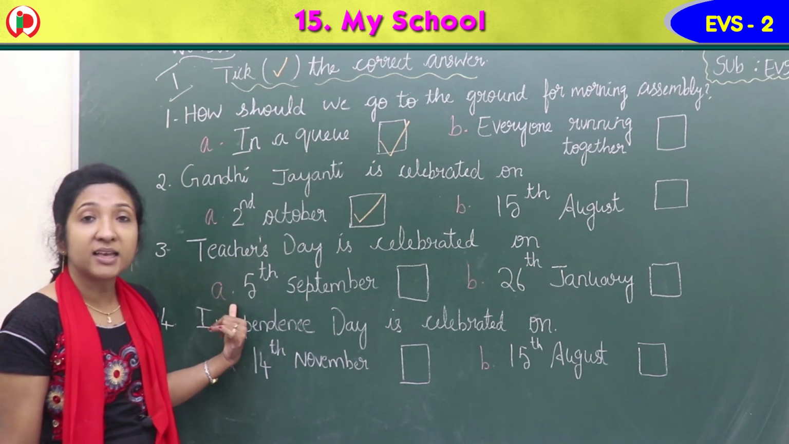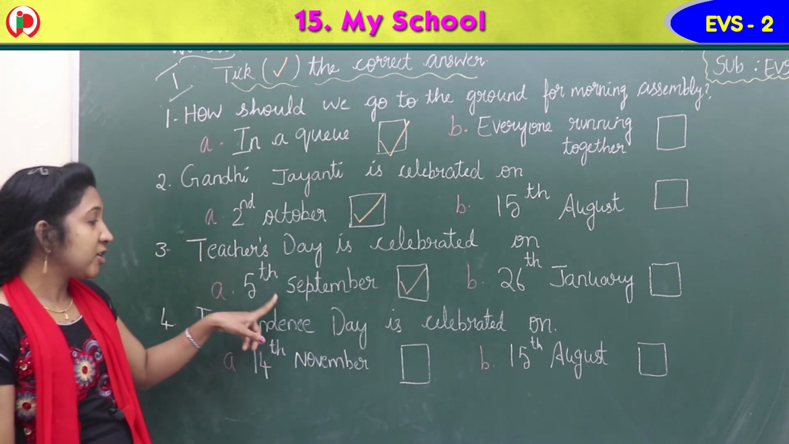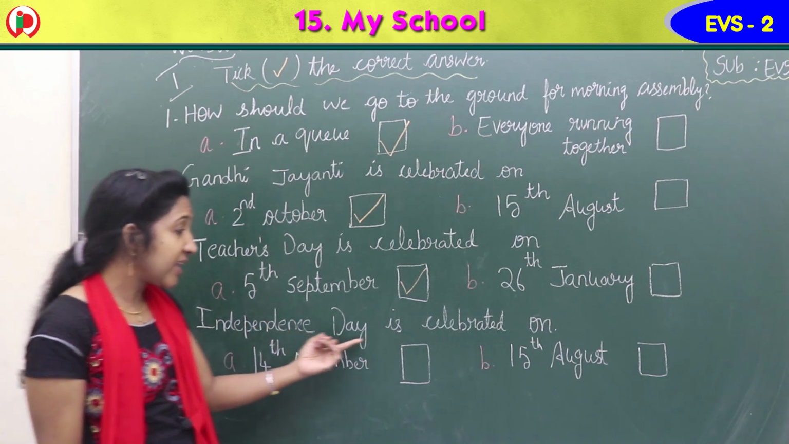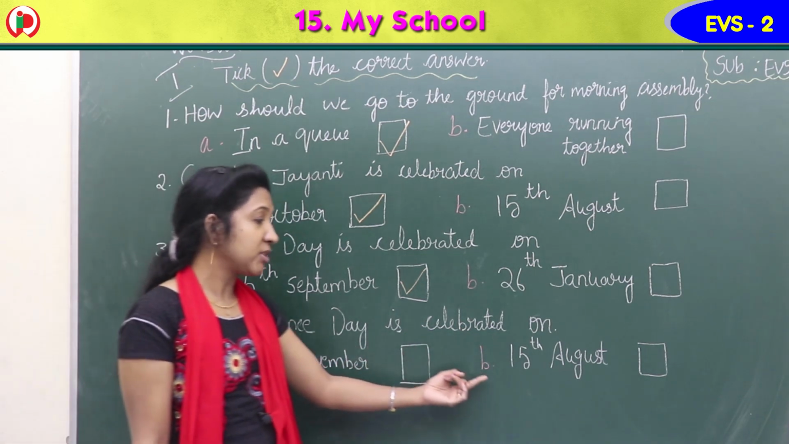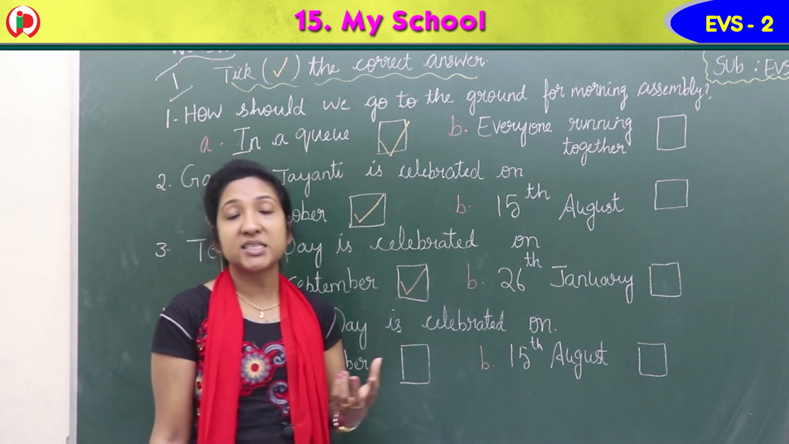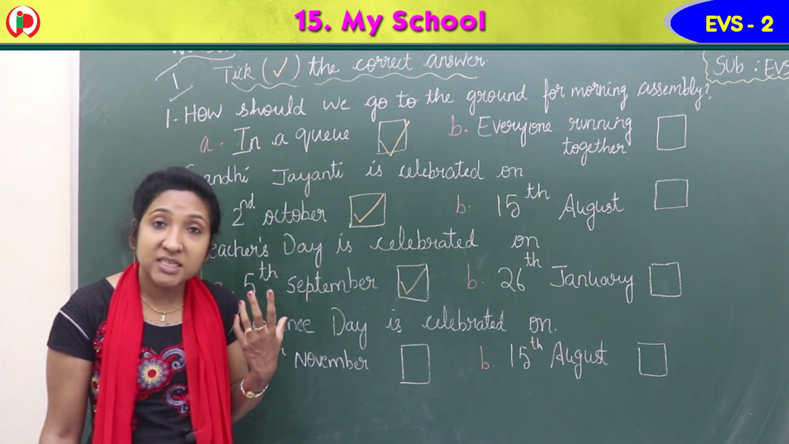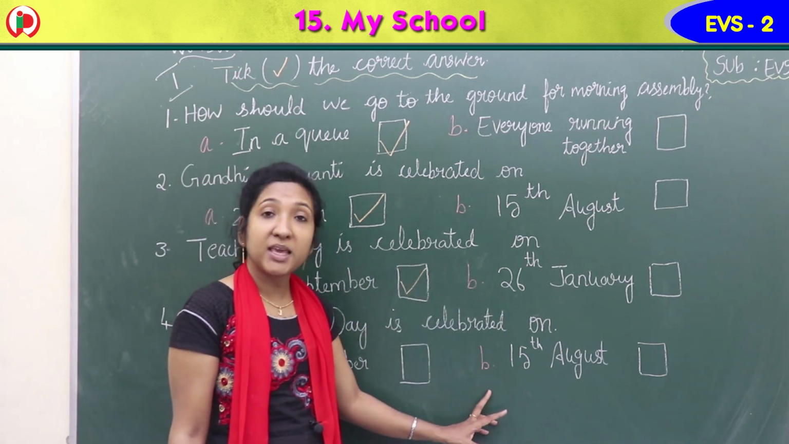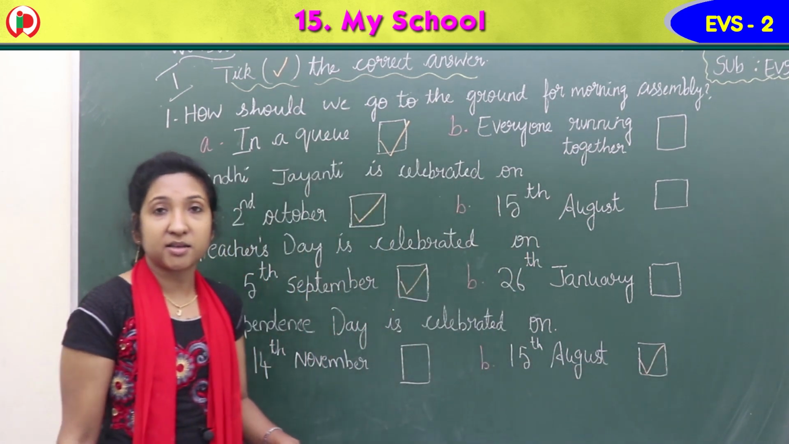So option A is the correct answer. So you have to tick here. Teachers' Day is celebrated on 5th September. Last question, fourth one. Independence Day is celebrated on. Option A, 14th November. Option B, 15th August. When do we celebrate Independence Day, the national festival? We celebrate Independence Day every year on 15th August. Isn't it? Option B is the correct answer. So here you have to give a tick mark.